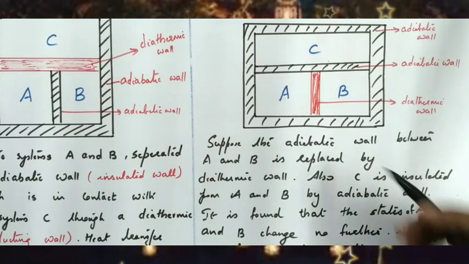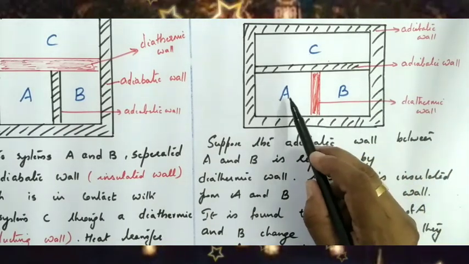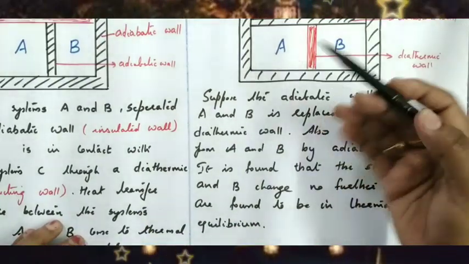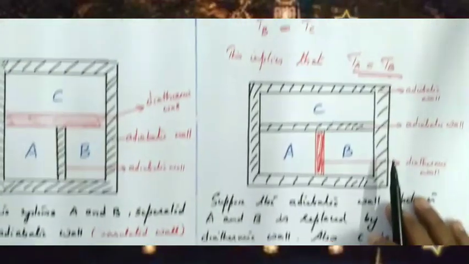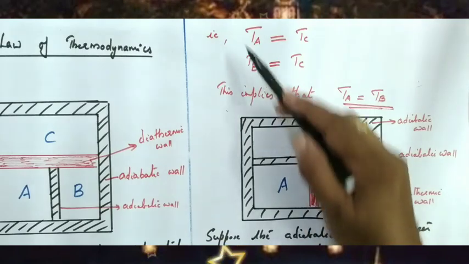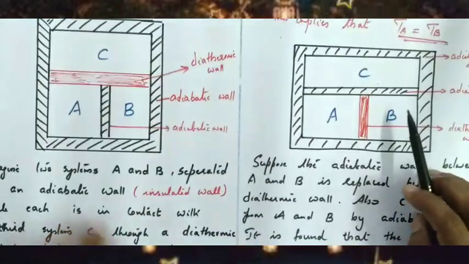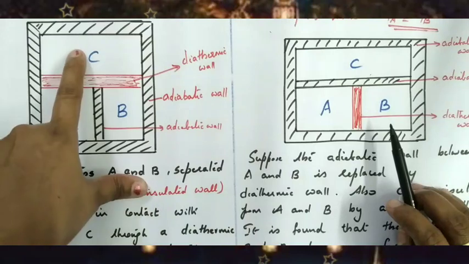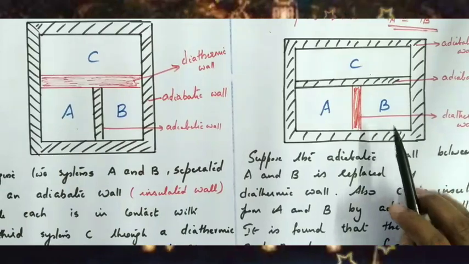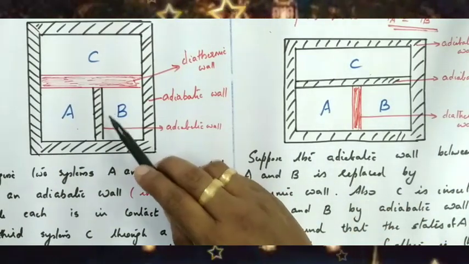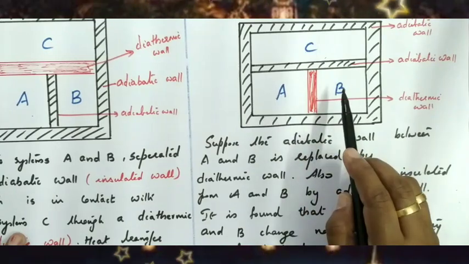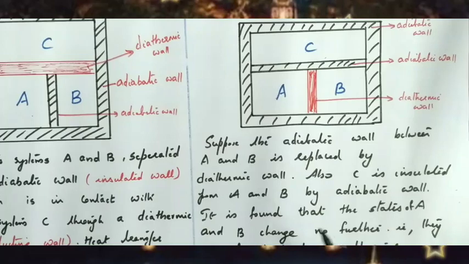So what happens? Heat transfer may take place between A and B. But is there any heat transfer taking place? No. Why? Because they are already in thermal equilibrium. According to the first figure, if TA and TC are equal, and TB and TC are equal, that implies TA and TB are equal. So A is in thermal equilibrium with C, B is in thermal equilibrium with C, which means A and B are in thermal equilibrium. Even if that adiabatic wall is replaced by a diathermic wall, is there any heat transfer between A and B? No, because they are already in thermal equilibrium.